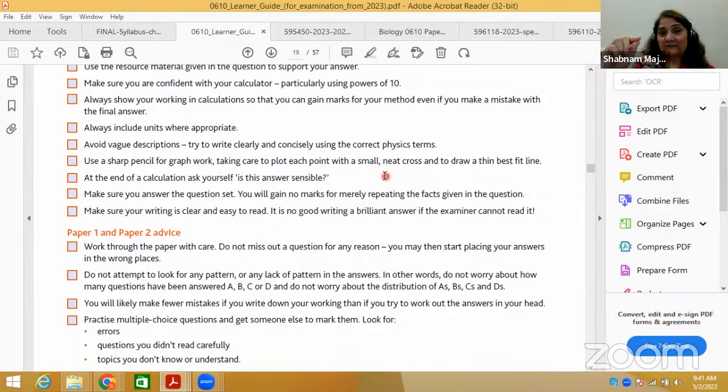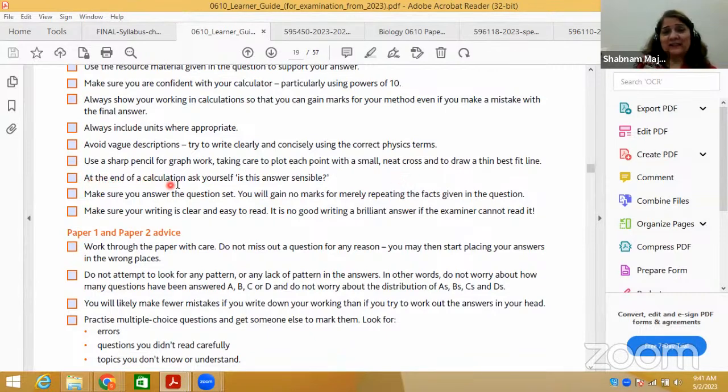If it's a line graph, it depends on the independent variable, which is taken on the x-axis, and the dependent variable on the y-axis. The independent variable is basically the one which varies. It is under experimental control. The dependent variable is the one which is based on observation results. And this is common in the theory paper as well. So you have to see all this.